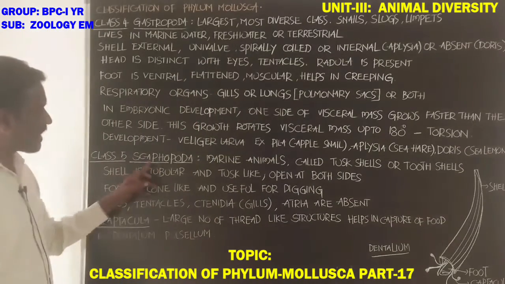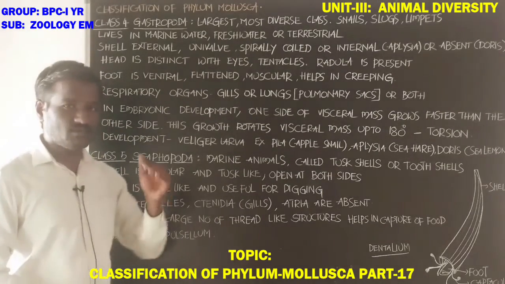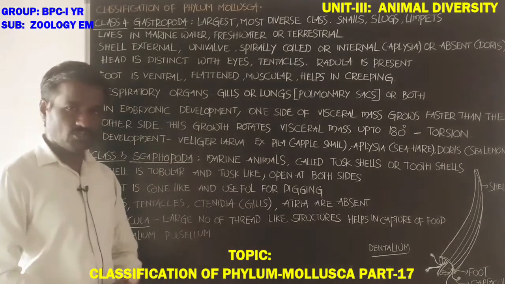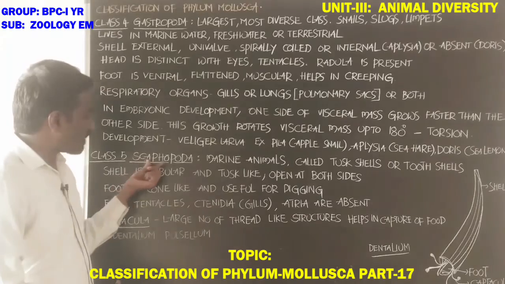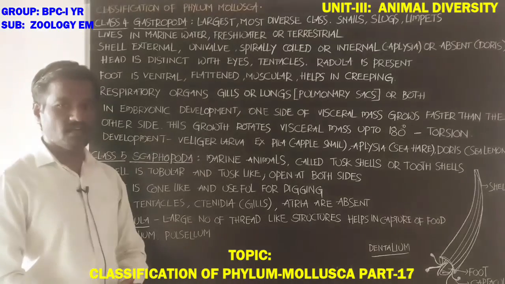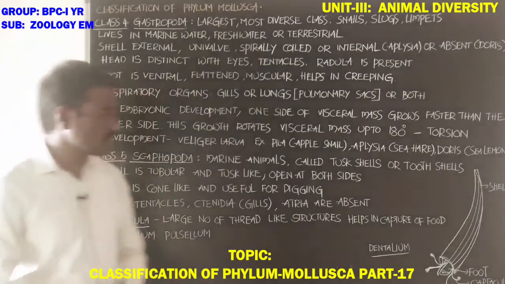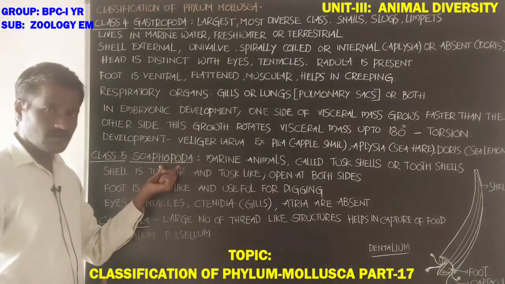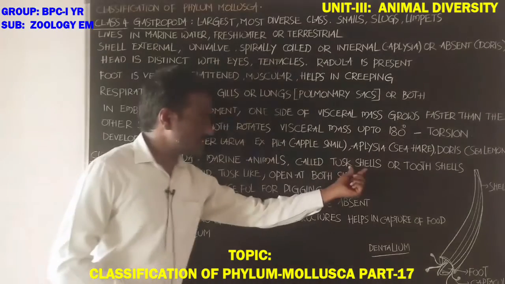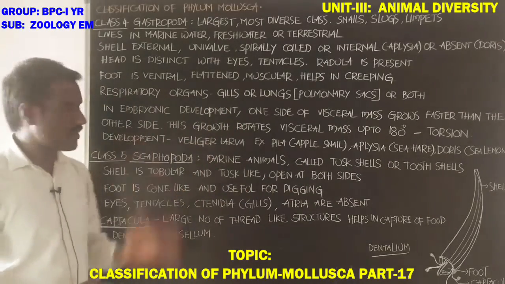Next, class 5, Scaphopoda. Scapho means board-shaped shell. These are marine animals called tusk shells or tooth shells. Tusk shells and tooth shells belong to the class Scaphopoda.